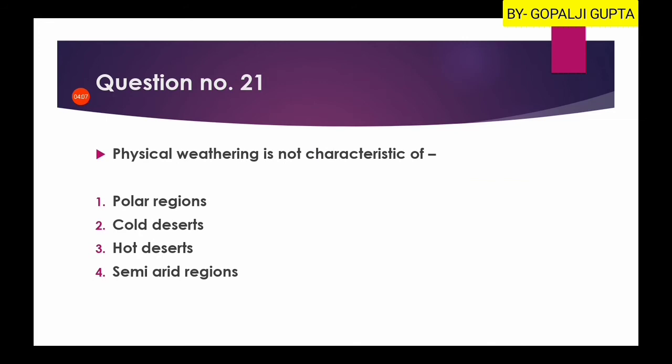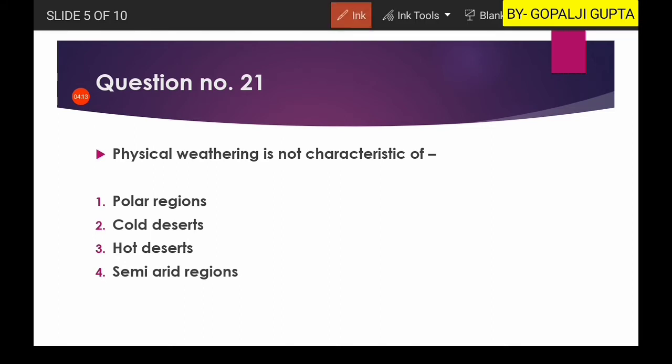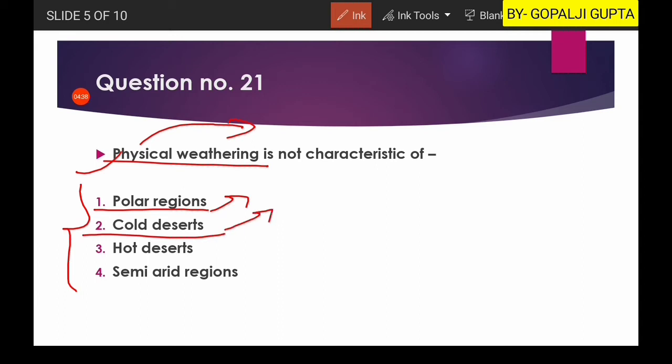Okay, now the next question is: physical weathering is not characteristic of. As you know, in chemical weathering, which is another type of weathering, we need some sort of solutions. If there is no solution, then it will definitely be dominated by physical weathering. As you will see in the options, you have the polar regions, where you have very cold temperatures, and the cold deserts as well.